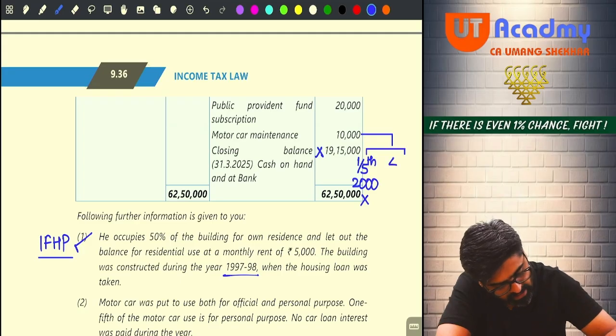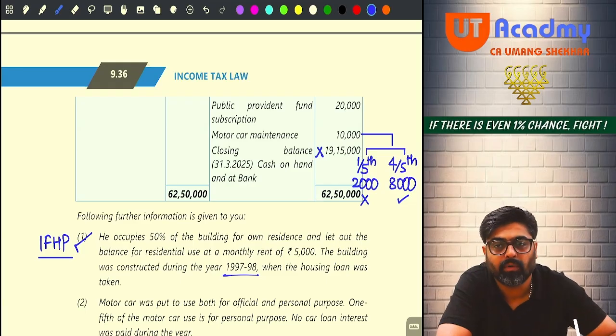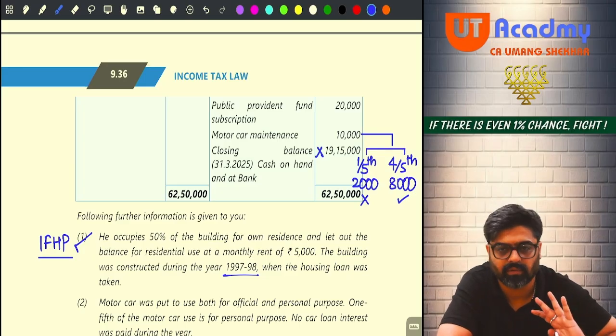And the balance 4/5 use is for business. So 4/5 is how much? 8,000. So whenever I'm calculating PGBP income, I cannot take the entire deduction of 10,000. I will be taking only 8,000. 2,000 will be disallowed, so 2,000 has to be added to the profit.